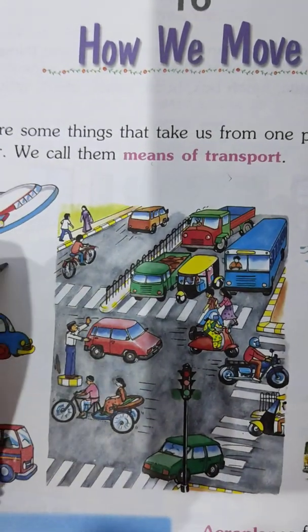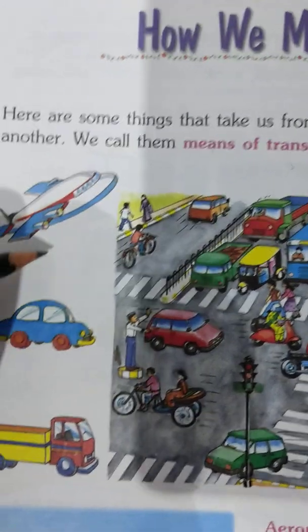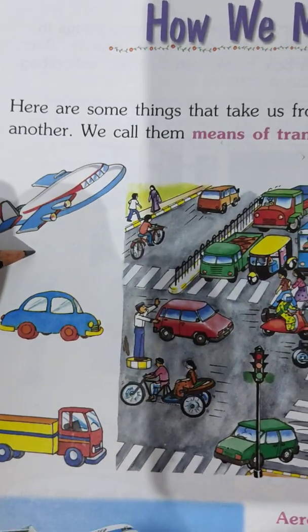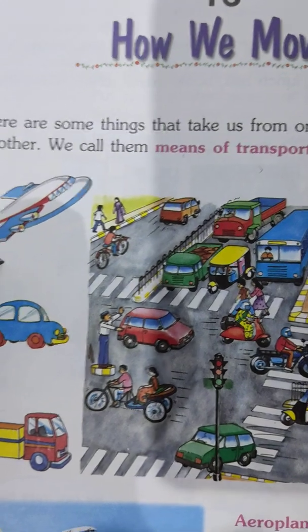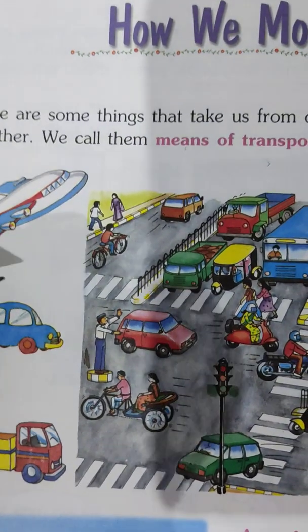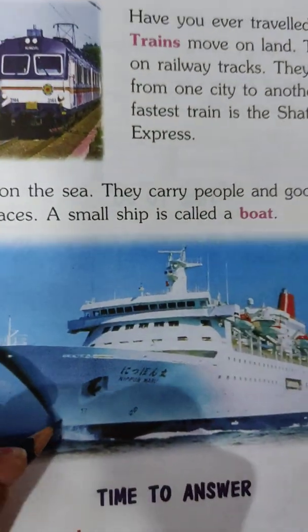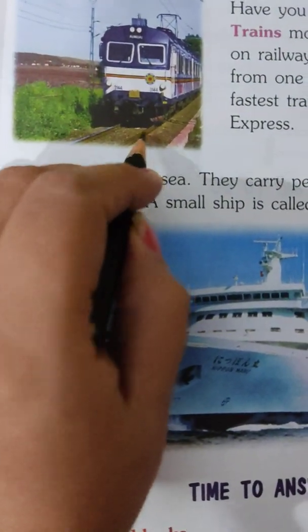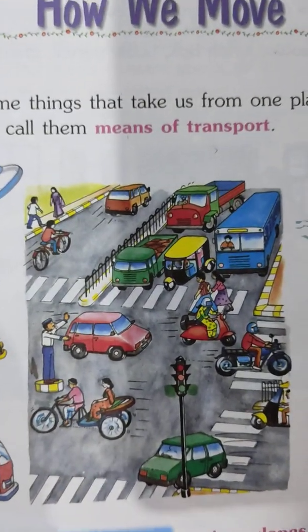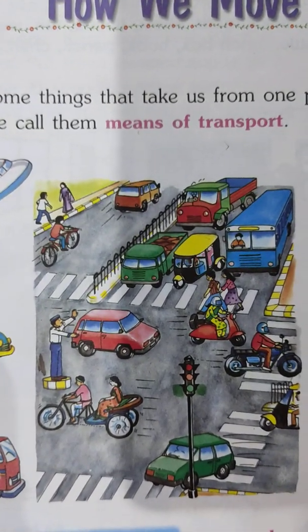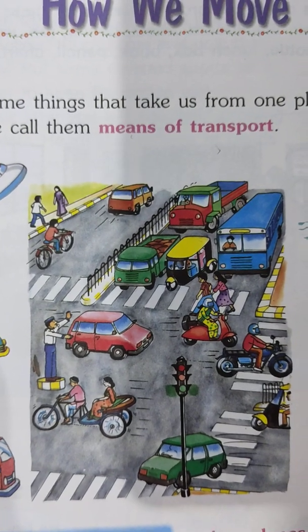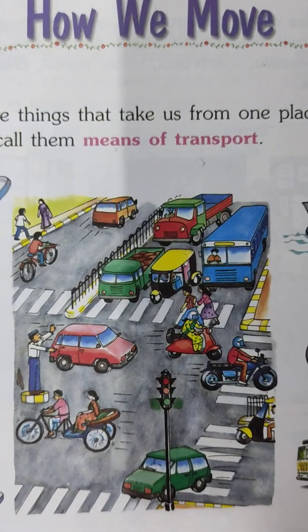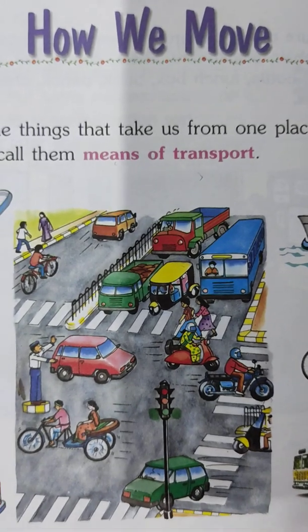Some vehicles you might have seen, that is aeroplane. You might have seen the aeroplane flies in the air. So, it's a means of air transport. In the same way, my dear children, you could see the ship sails on water. Trains run on the railway tracks. So, my dear children, we could see different types of vehicles. Some fly in the air. Some are land transport that run on the land, and even some sail on water.